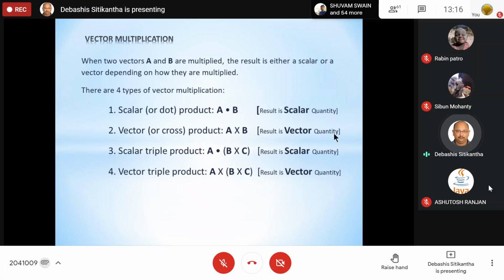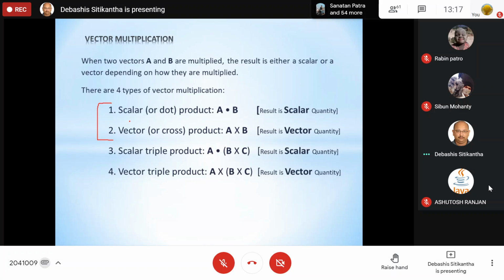Next comes the other part of vector algebra, that is vector multiplication. As I told you, vector multiplication can be done between two or more vectors. When we are dealing with two vectors, there are two types of product that are possible: one is the dot product, the other one is the cross product.